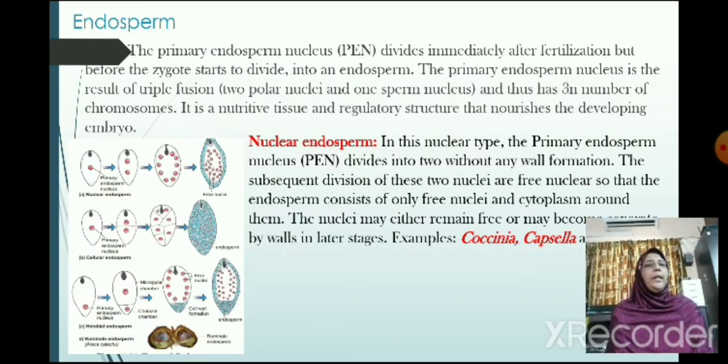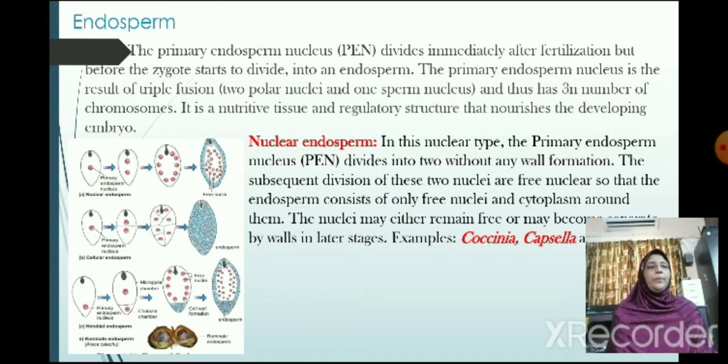The primary endosperm nucleus divides immediately after fertilization, but before the zygote starts to divide. The primary endosperm nucleus is the result of triple fusion, two polar nuclei and one sperm nucleus, and thus has 3n number of chromosomes. It is a nutritive and regulatory tissue that nourishes the developing embryo.